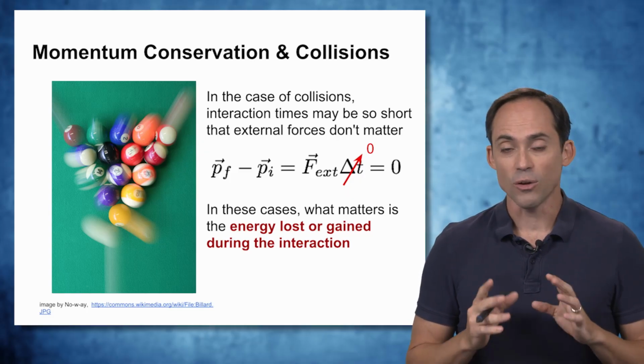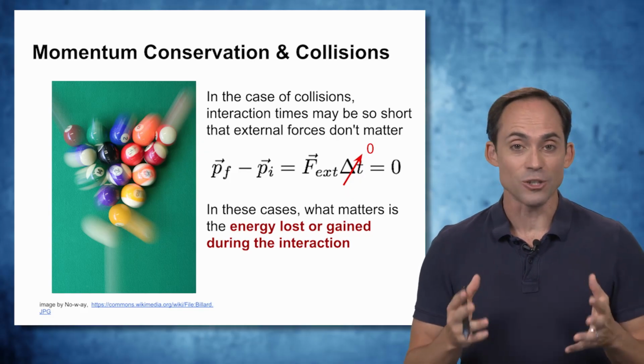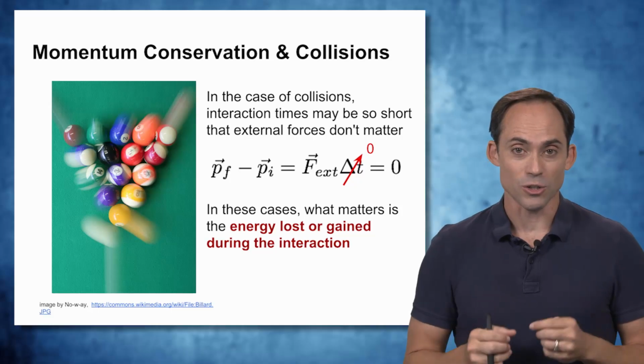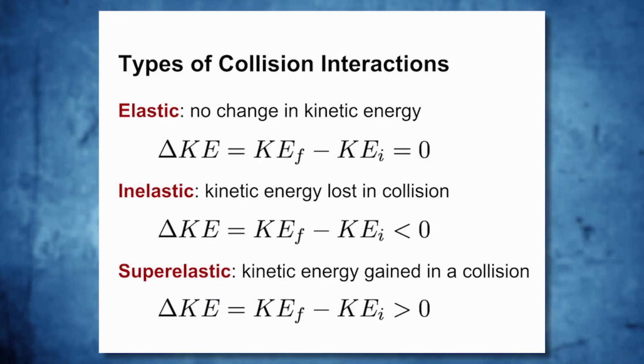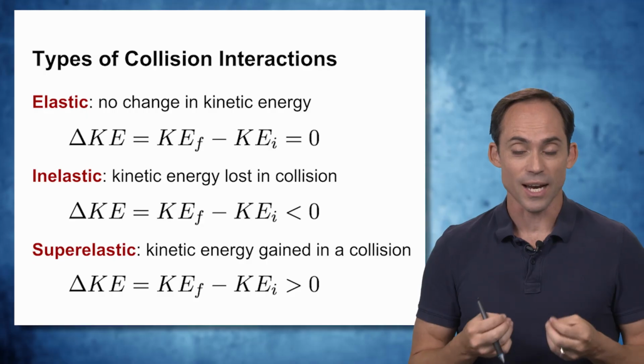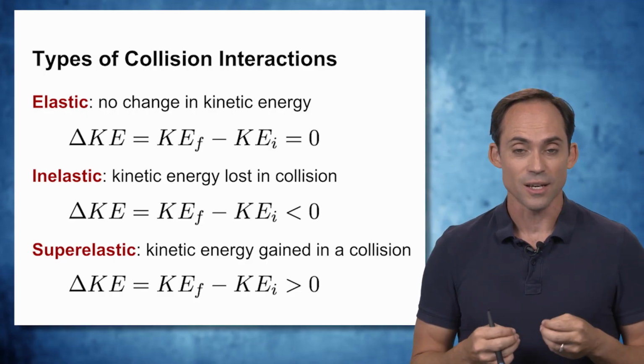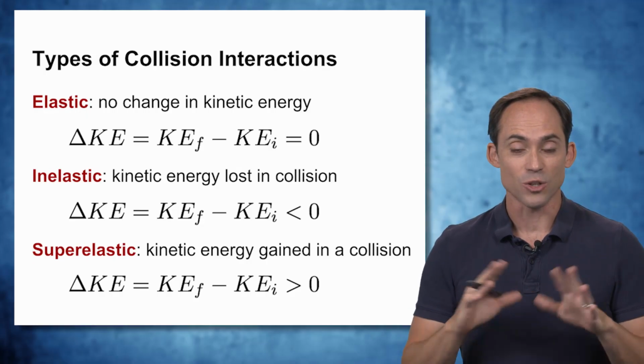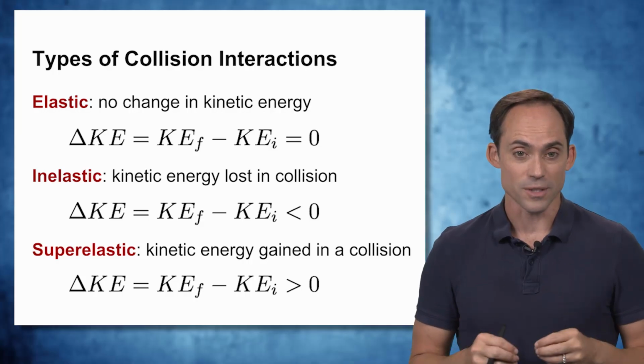In this case, then, all it really matters is what happens with the energy of the system as we go between our initial and final states. So we can organize our types of collisions based on how the kinetic energy of our system changes from the initial to final state. We've got three categories. The first is elastic, and that's the case where the kinetic energy is essentially constant between the initial and final state. We've lost no kinetic energy from the system.